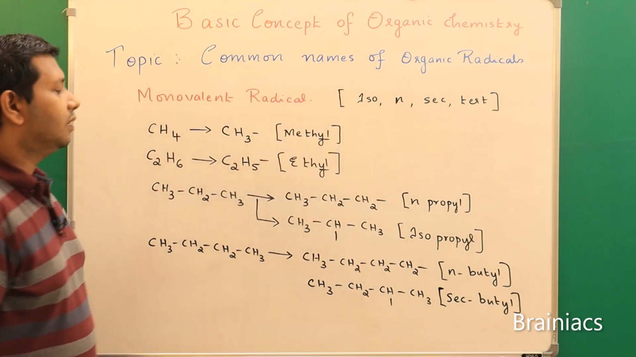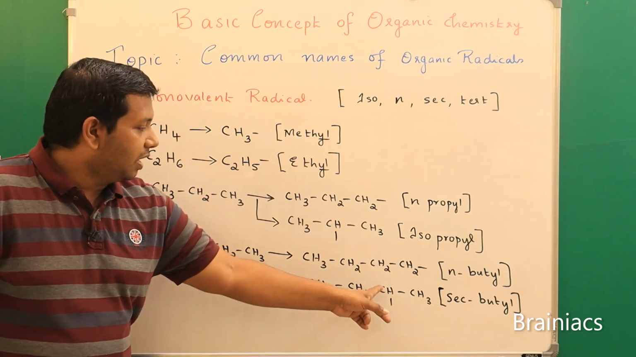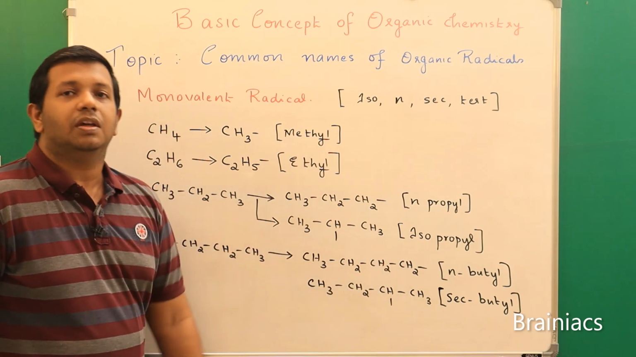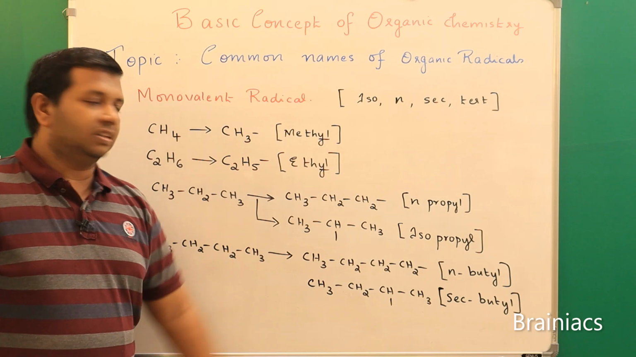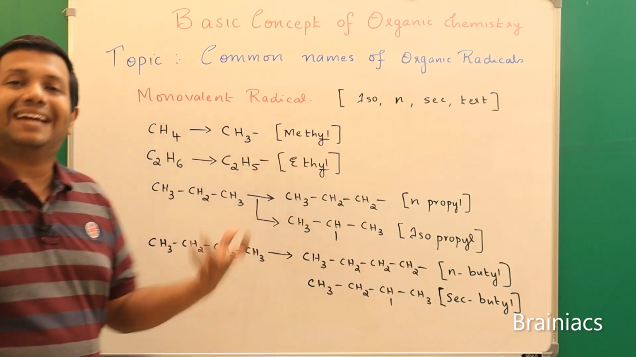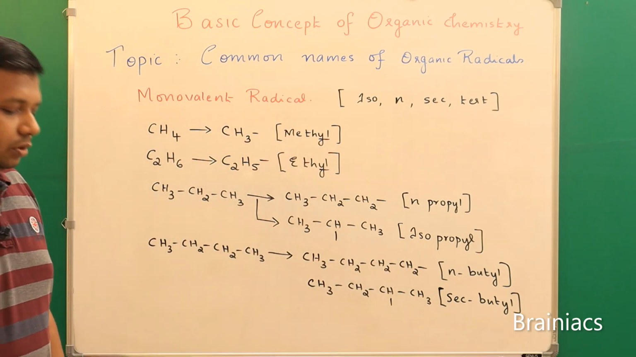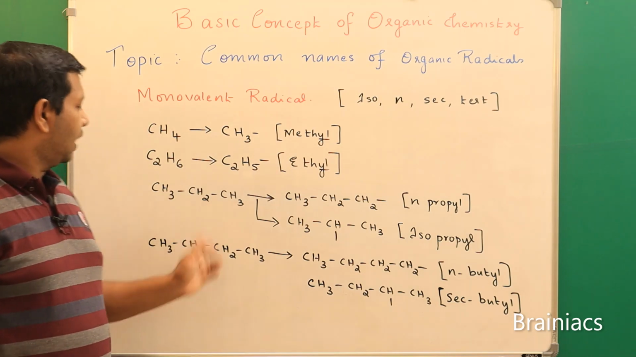Why is it called secondary butyl? Because this carbon atom is connected to two other carbon atoms. So that carbon atom is a 2-degree carbon. That's why we say it is secondary butyl. Understood? Now we will try to see the next example.